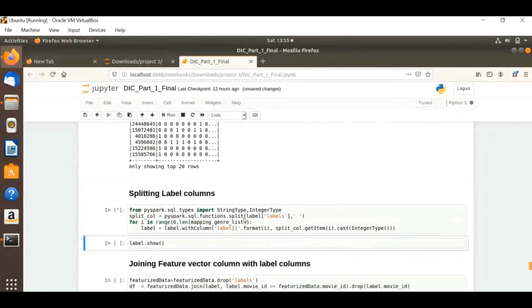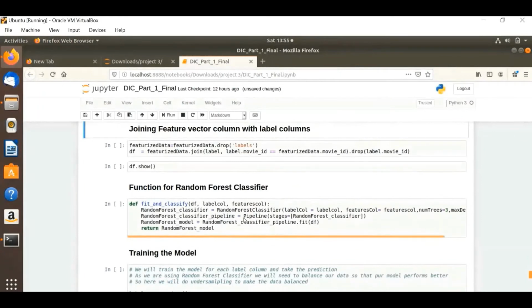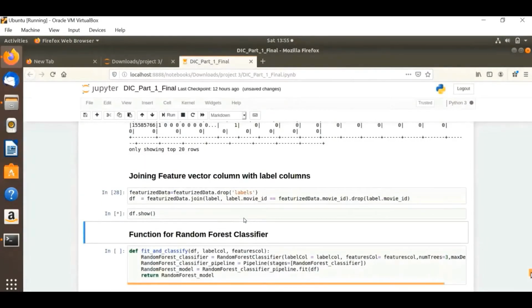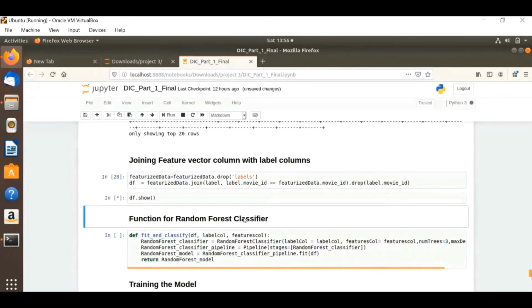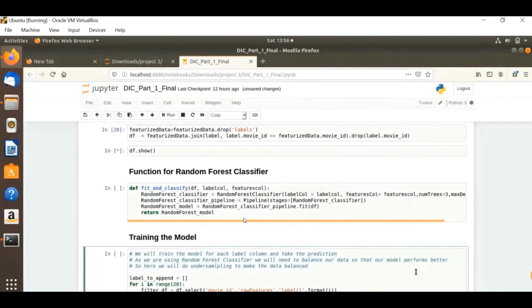Here is the function for the random forest classifier, where we are taking the label column and setting its other parameters. In this video I have skipped the model training part because it was taking 40 to 50 minutes. I'll trim that part, and go through a high-level overview of training the model.